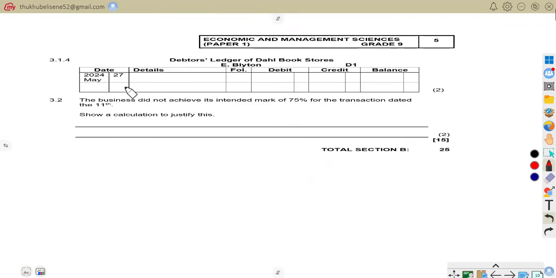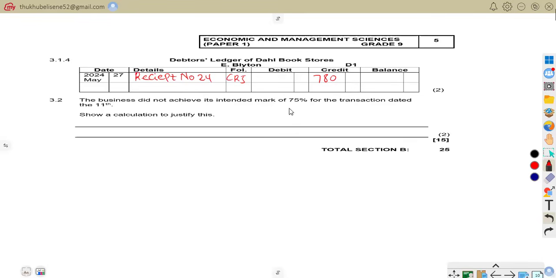So what we are going to do, as you are told, is on the 27th you're going to have receipt number 24. And then we can now write our cash receipt journal, whereby our amount is going to go on the credit side as 780. So why is receipt number 24 credited?